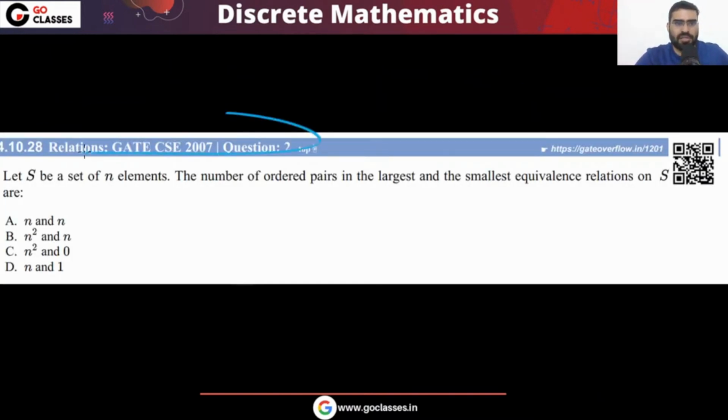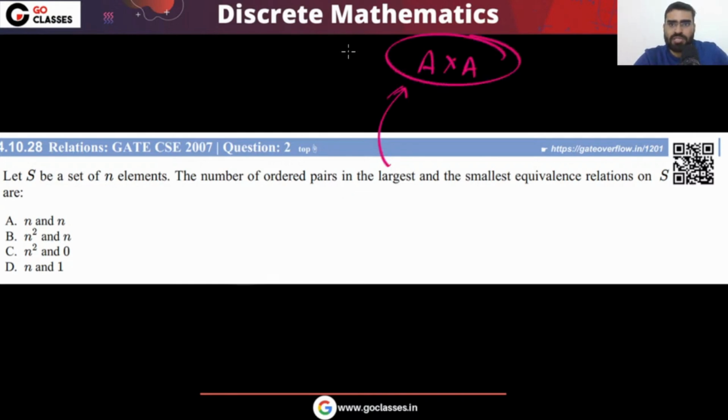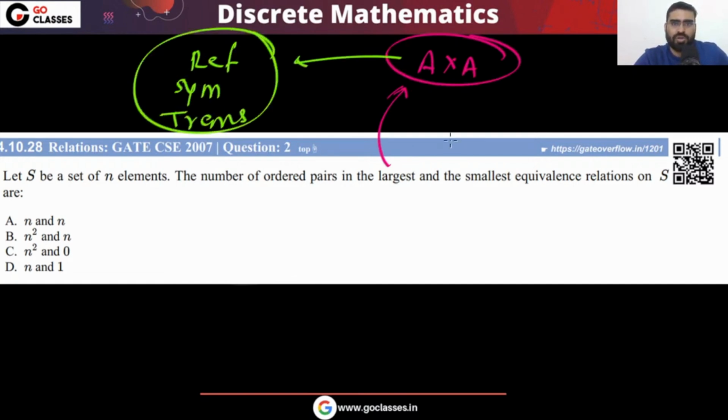This is the last question, GATE 2007. You have a set of n elements. The number of ordered pairs in the largest and smallest equivalence relation? The largest equivalence relation will be A cross A. This A cross A is reflexive, symmetric and transitive also. So the largest equivalence relation will have n square ordered pairs.